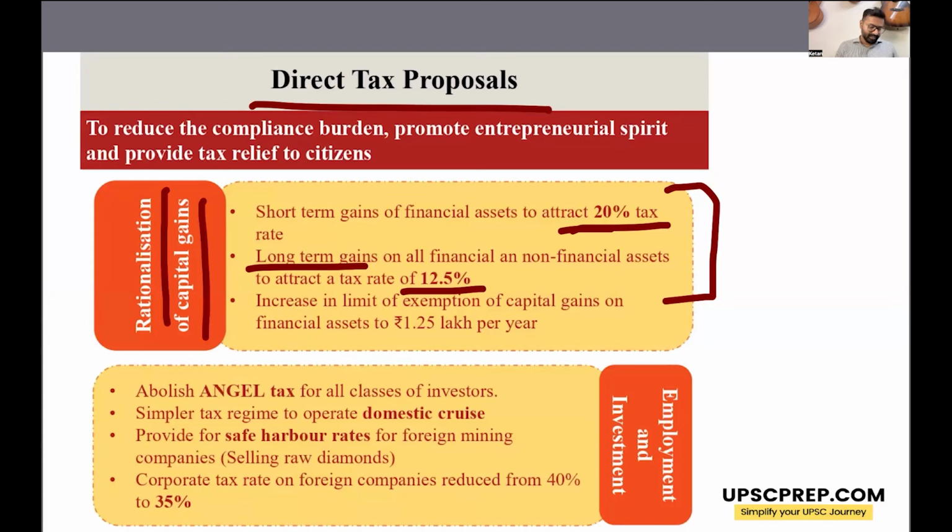Further, the government has announced that the angel tax will be abolished for all classes of investors, and the corporate tax on foreign companies will be reduced from 40% to 35%. So this will lead to more foreign direct investment, more money will come into the economy.